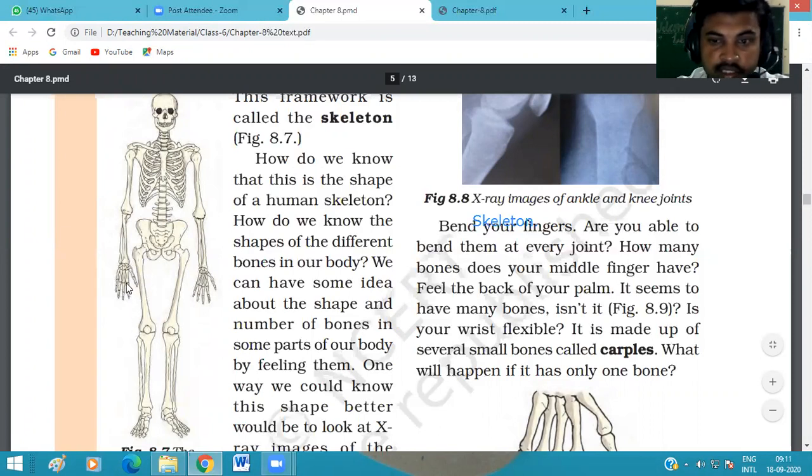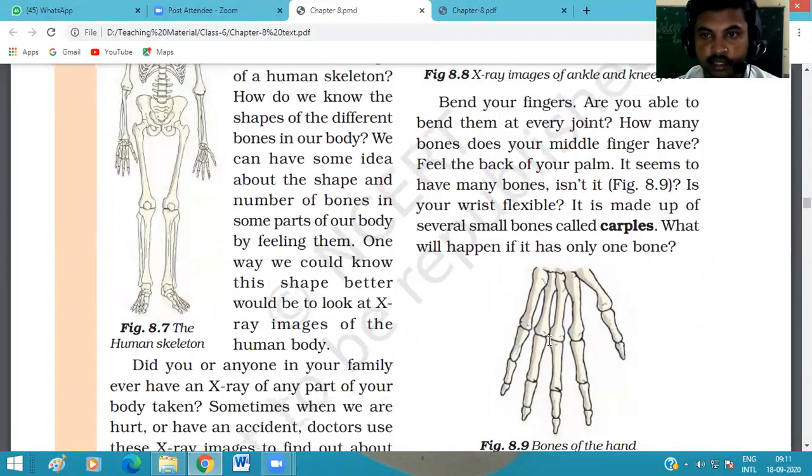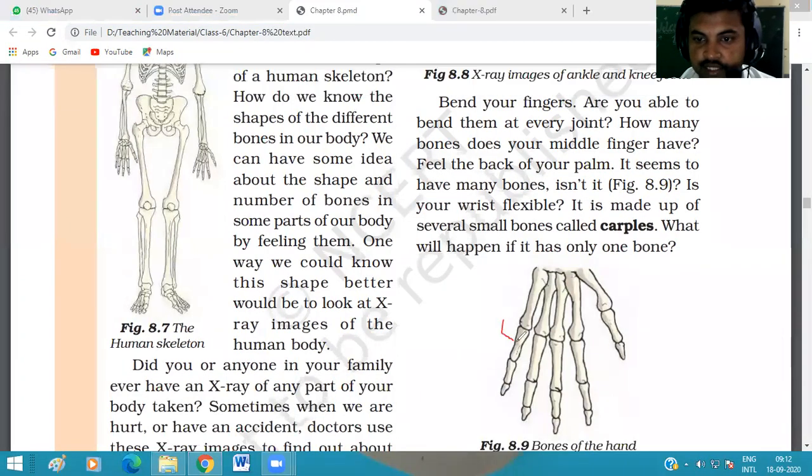And when we touch our fingers, our hand and our wrist, and try to feel how many bones are present, we feel that different small bones are present, like this.